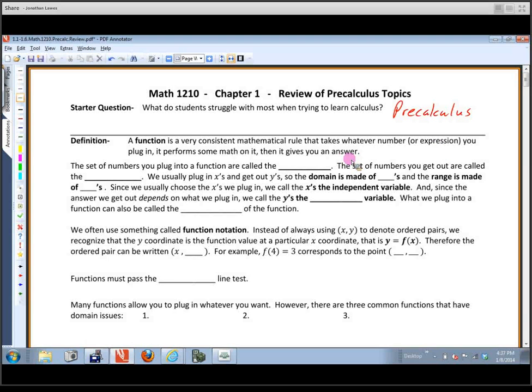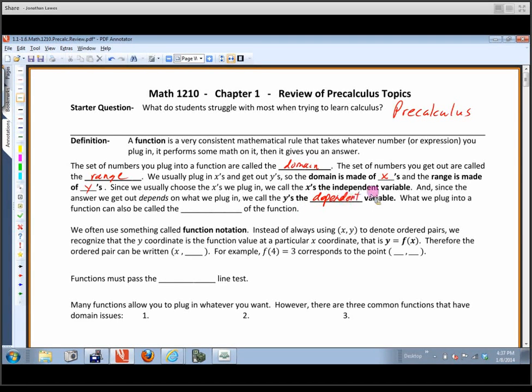We'll use functions. So the set of numbers that we plug into a function, they're called the domain. And the set of numbers that we get out, they're called the range. And since we usually plug in x's and get out y's, the domain is usually made up of x's, and the range is usually made up of y's, but that doesn't always have to be the case. Since we usually figure out what x we're going to plug in, we get to choose that. We call x the independent variable. And since y depends on x, we call y the dependent variable.